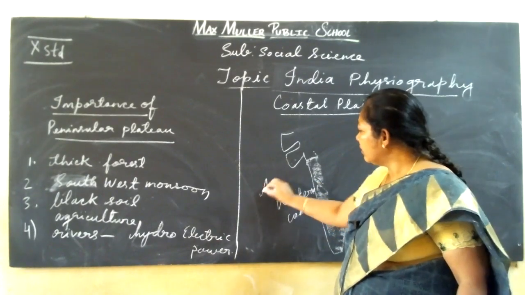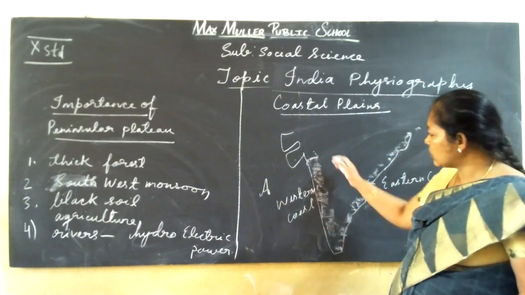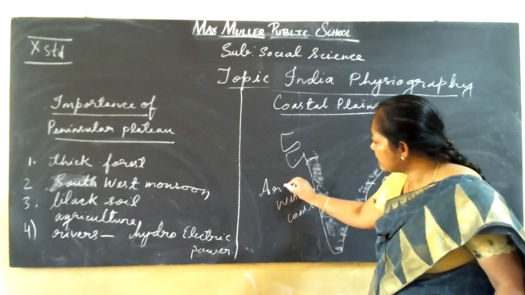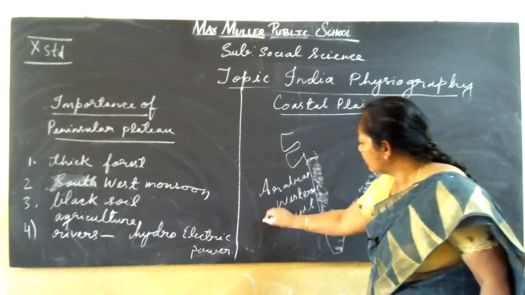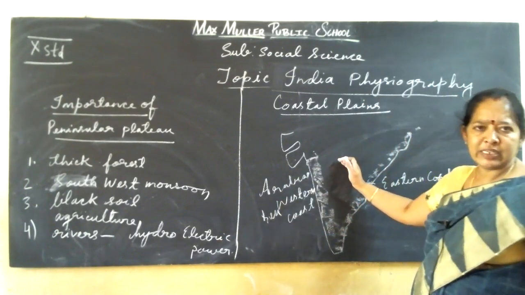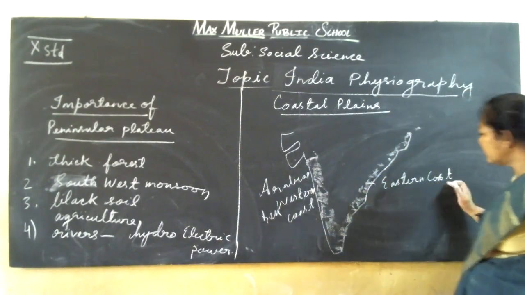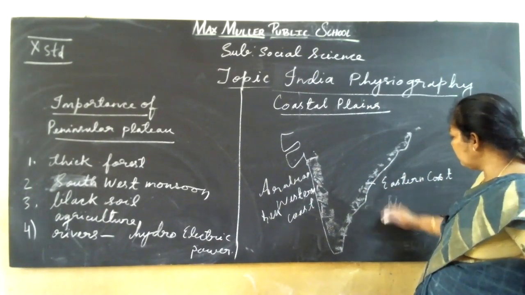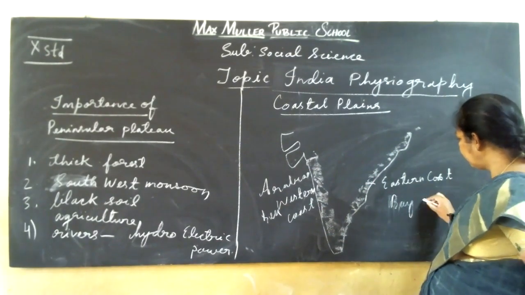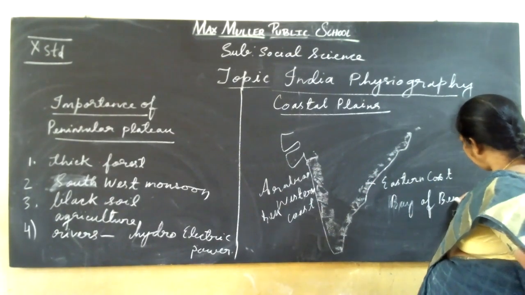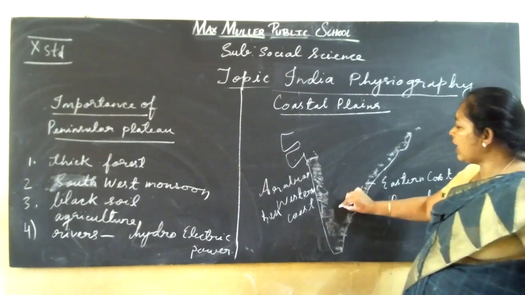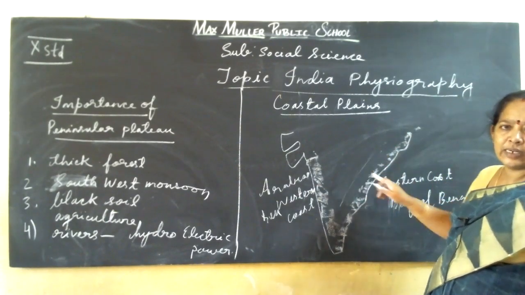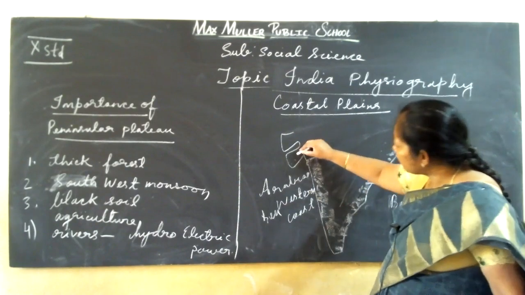The western coastal plains are between the Arabian Sea and the Western Ghats, and the eastern coastal plains are between the Bay of Bengal and the Eastern Ghats.